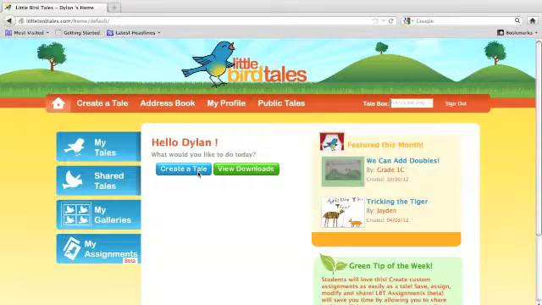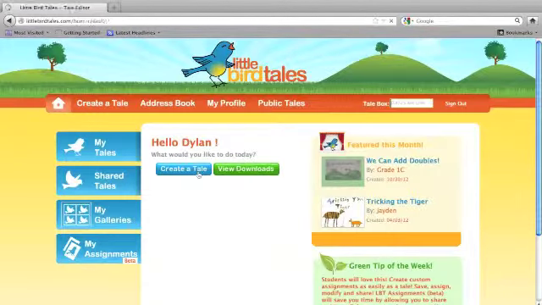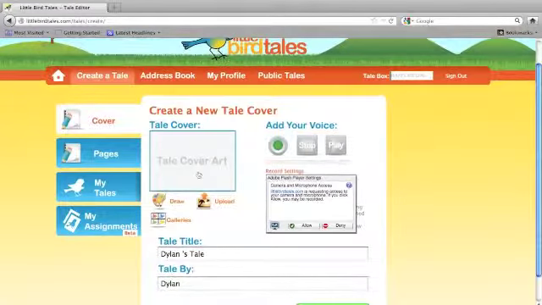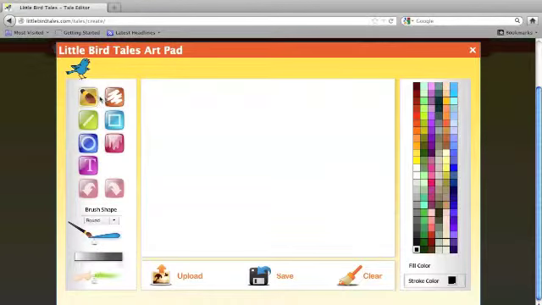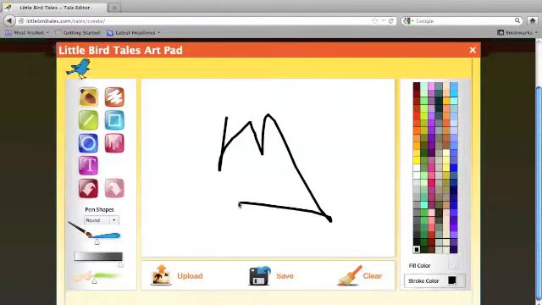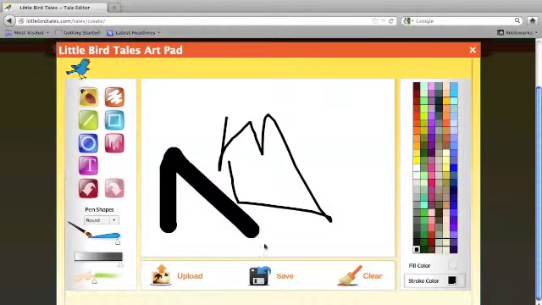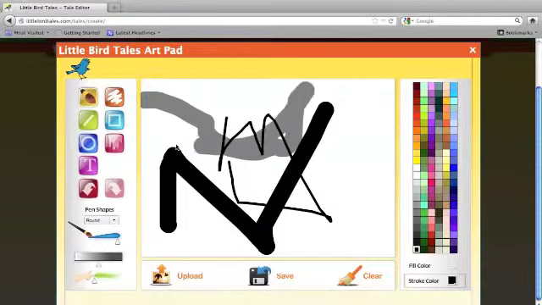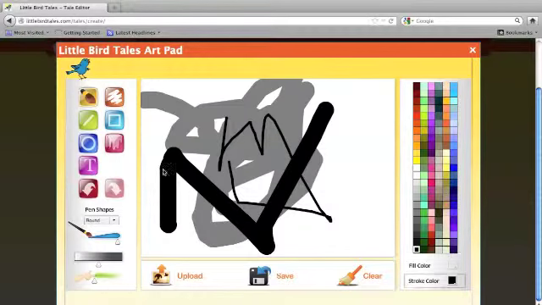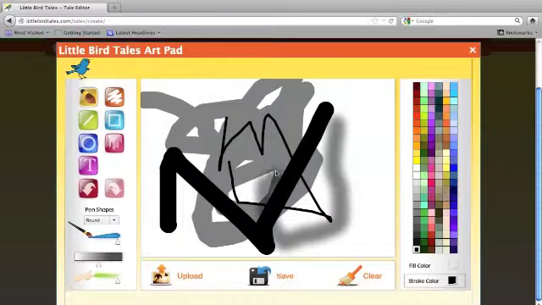Okay, so after you click to create a tale, it'll pull you up to create a new tale cover, where you can draw different things. You can draw pretty much whatever you want on here to add to your story. Down here is how you change your brush stroke sizes. It changes the color of the black you want, and you can do a background. This makes it like a blow brush.